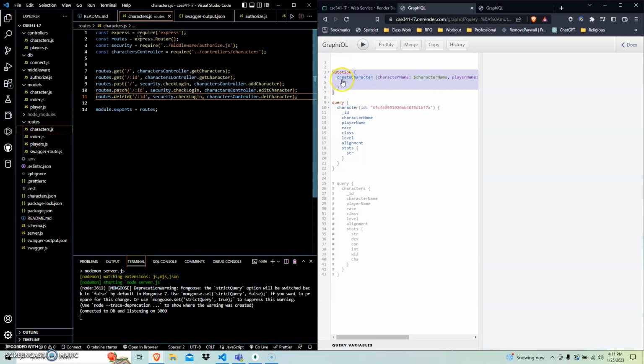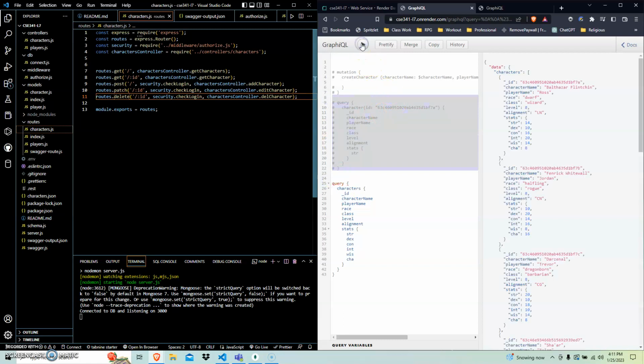I'm going to comment out this lovely mess because I haven't quite gotten the mutations down just yet. But as it stands right now, from my database, I'm able to query for the characters. And so I'm able to query them for each of their parameters. Something I found out is that in order to actually get the ID number, I have to specify it, which is neat.